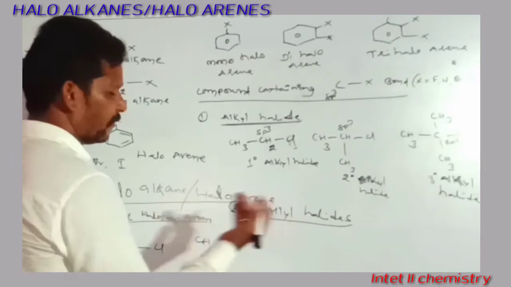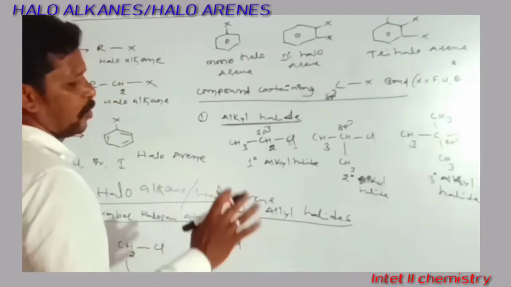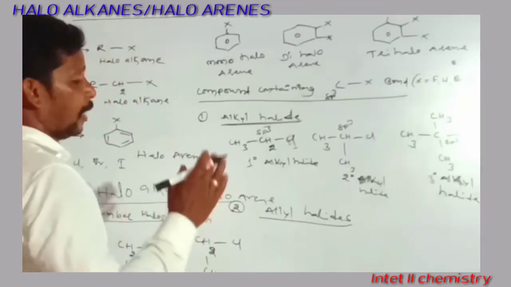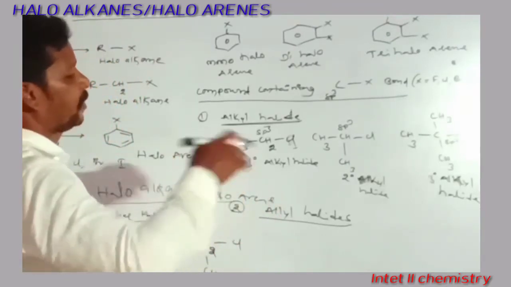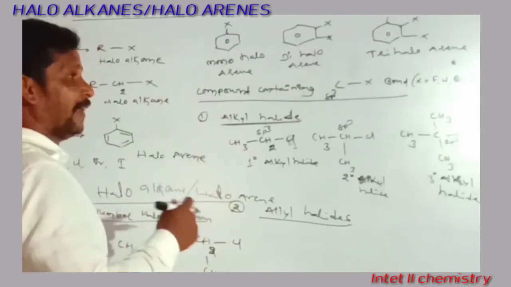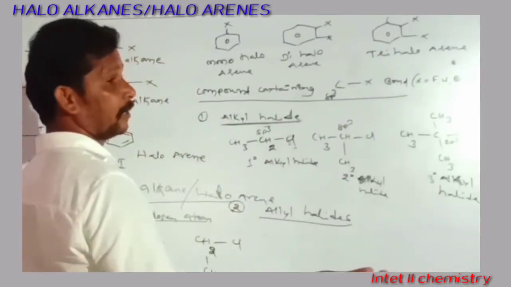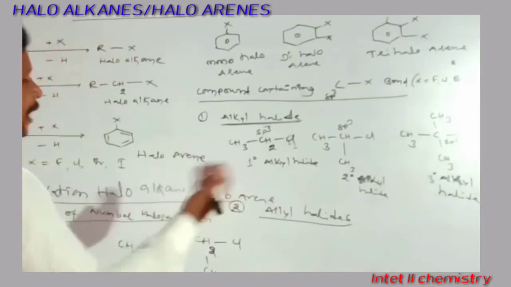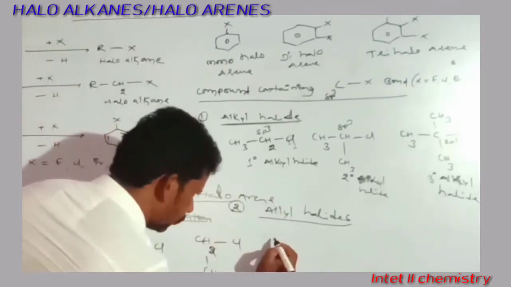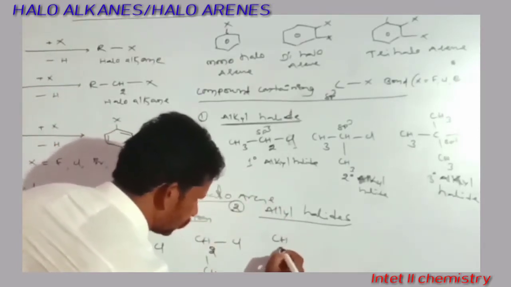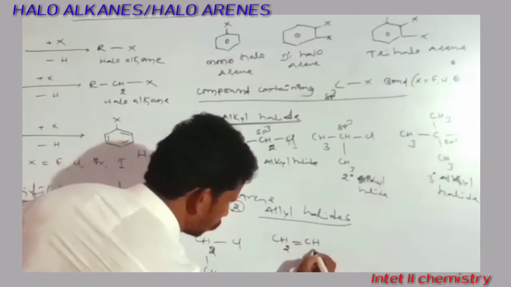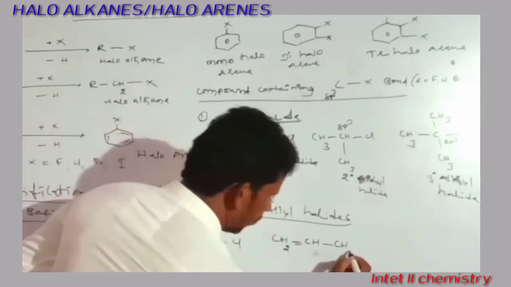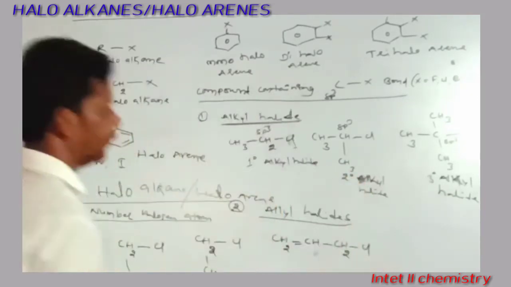We can give the definition like this: these are the compounds in which the halogen atom is directly attached to the sp3 carbon, and that carbon is next attached to a carbon-carbon double bond. Those types of halogen compounds are called allyl halides. Suppose, as an example, I am writing here CH2 double bond CH and CH2Cl.